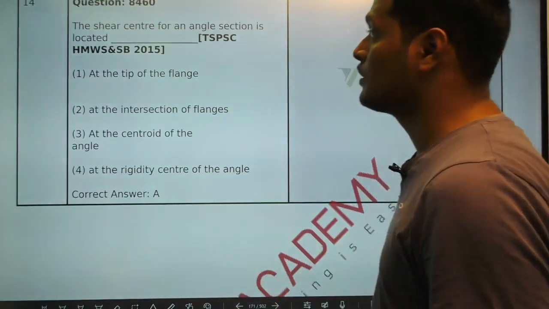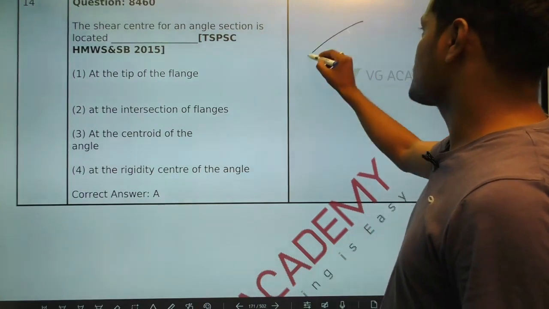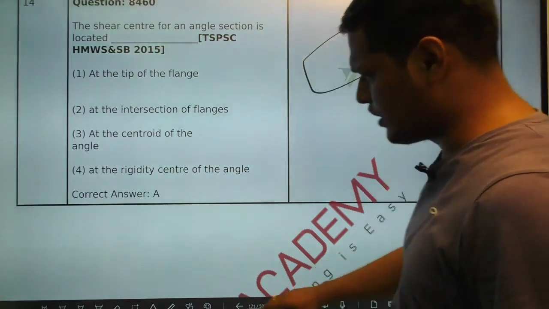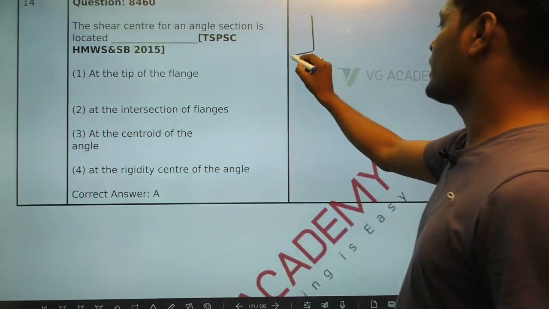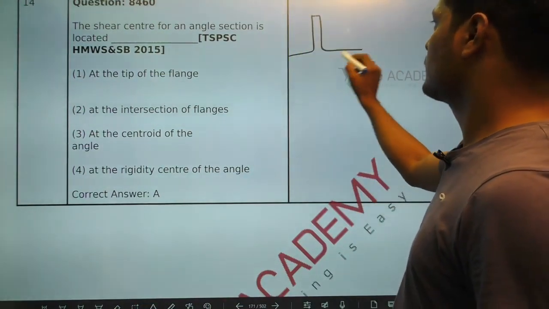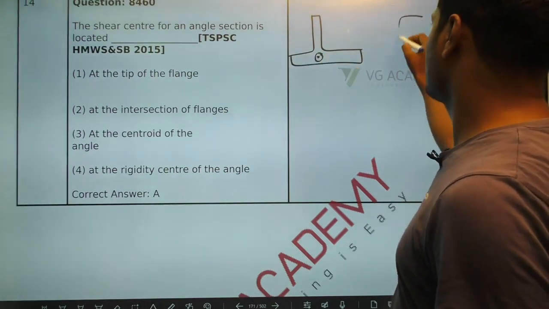Next, the shear center of an angle section is. There are only a few standard situations we have to know. One is inverted T. For inverted T, this is the shear center.